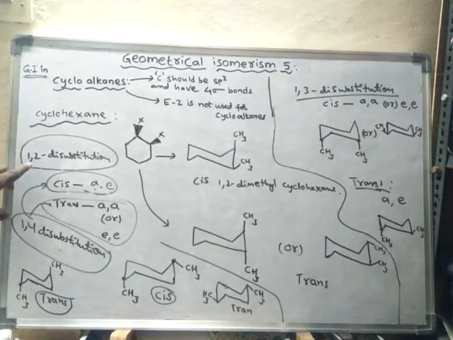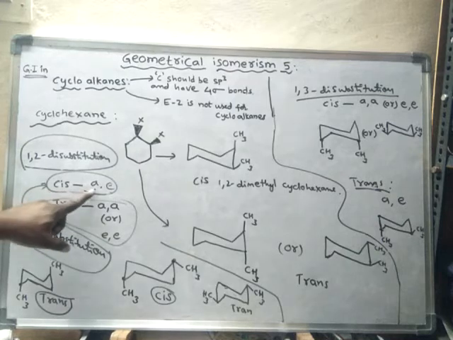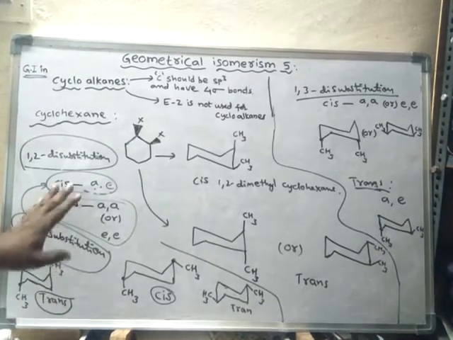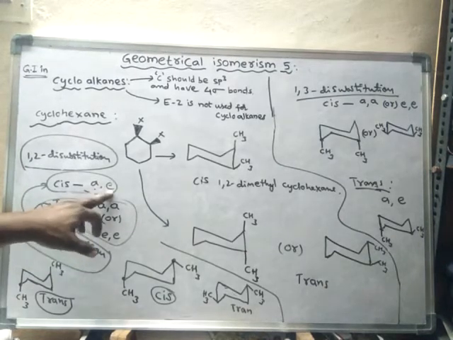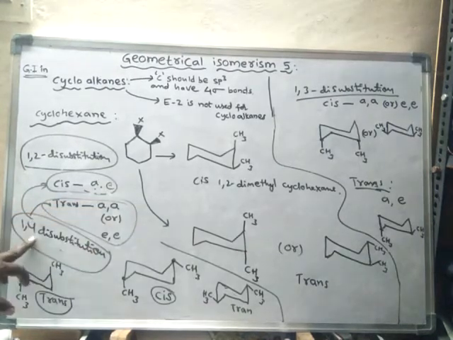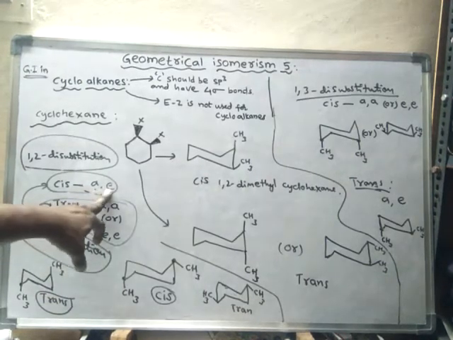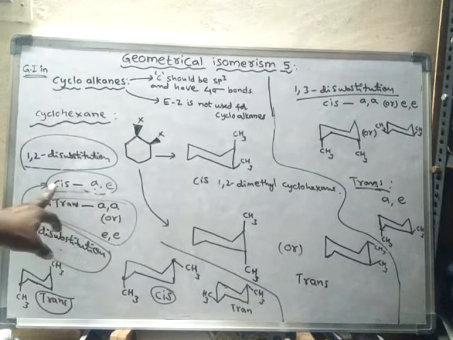So here 1,2 disubstitution and 1,4 disubstitution, the distribution will be almost similar. Distribution means axial and equatorial. Even for 1,4 disubstitution, if one substituent is axial and the other is equatorial, then the form is said to be cis.